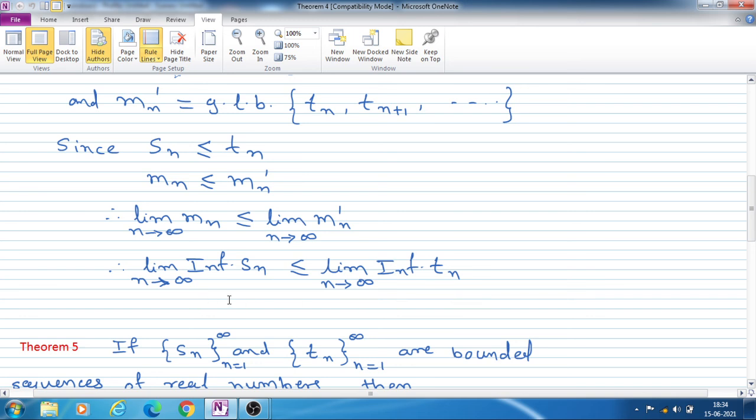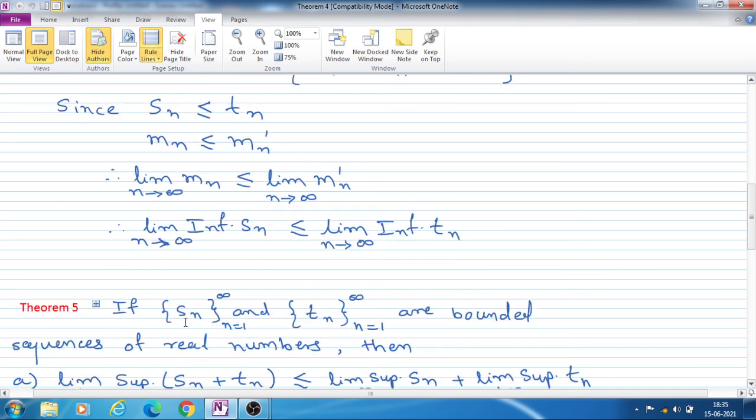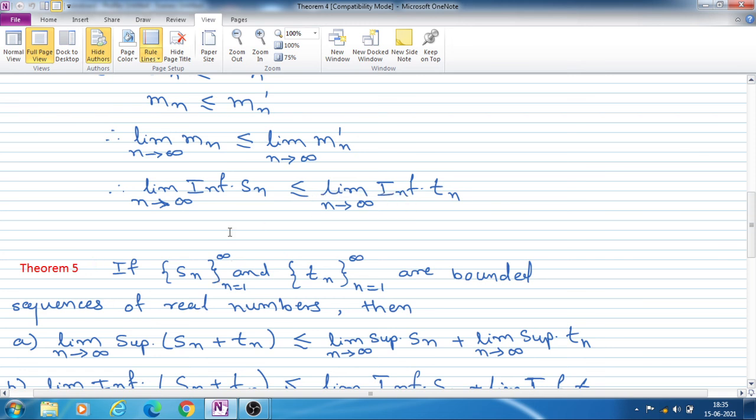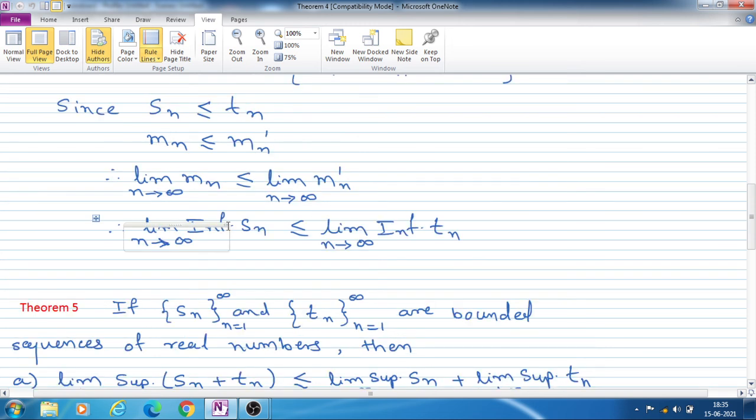Therefore, limit inferior of Sn is less than or equal to limit inferior of Tn. So here also we have nothing more to do, we simply use this relation.